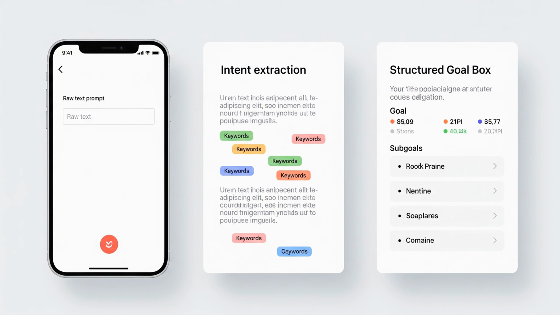So, how do prompts become goals? There are 3 common steps. Number 1, intent extraction. Parse the prompt to infer the user's explicit and implicit objectives. Number 2, goal formalization. Convert intent into measurable goals and success criteria. Number 3, decomposition. Break goals into subgoals and tasks with priorities and dependencies. I'll show examples in a second.